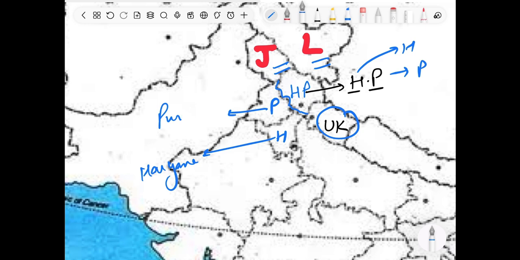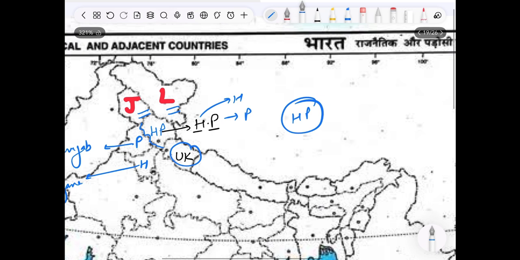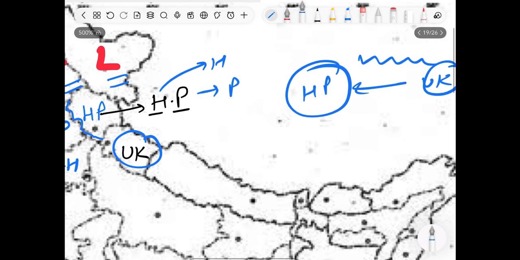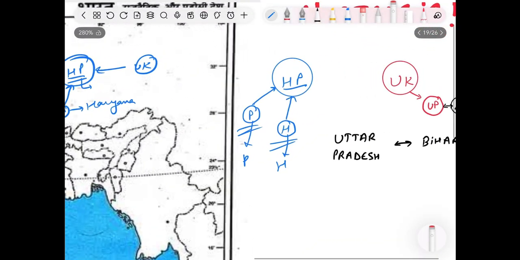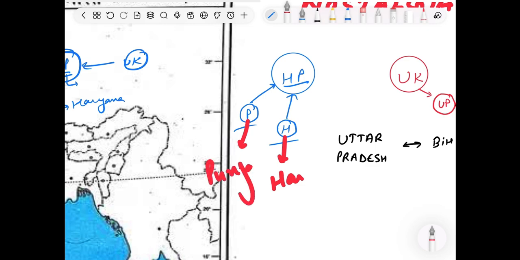P stands for Punjab. So the state neighboring Himachal Pradesh, if we draw roughly, here comes Uttarakhand, which is due to continuous mountainous ranges, and the neighboring of Himachal Pradesh, which is HP, is itself HP. H is Haryana and P is Punjab, right? See how easy it was. Here is a simple representation for you. The neighbors of HP are itself H and P. H stands for Haryana and P stands for Punjab. Fine.